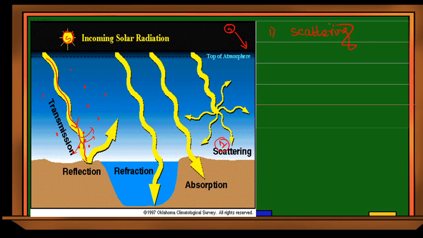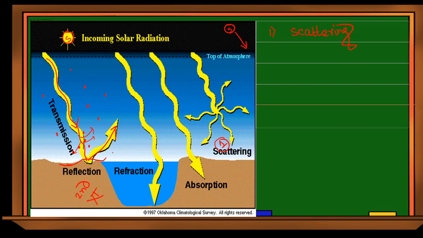Whenever light falls on a surface, if the second medium is not transparent, then light will return back. So the second one is reflection. Light is coming from the source to the object.